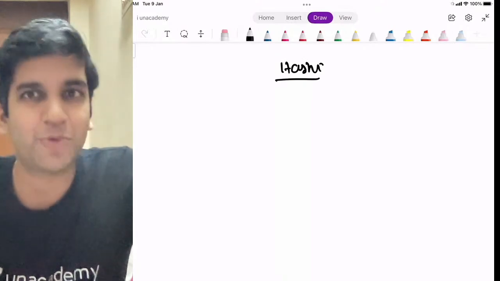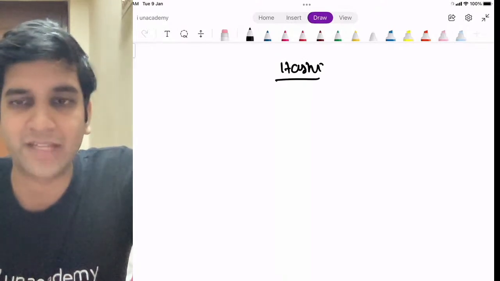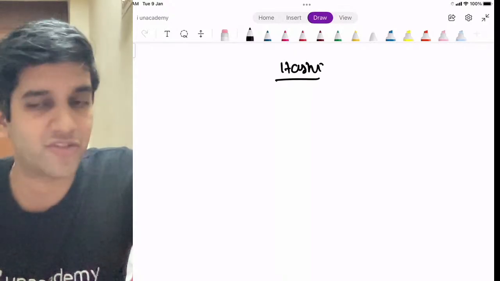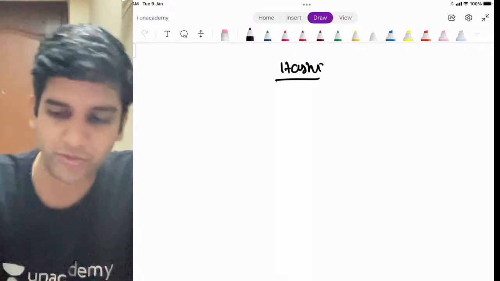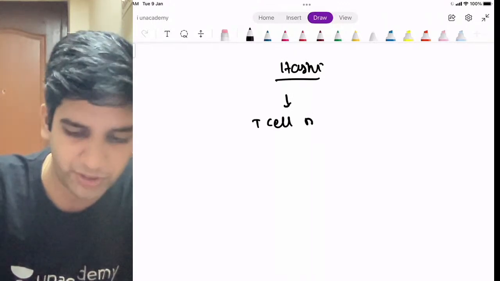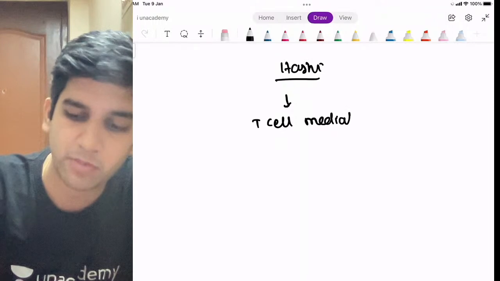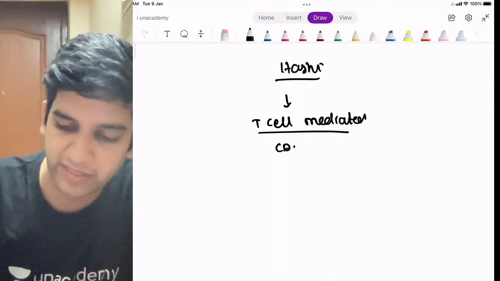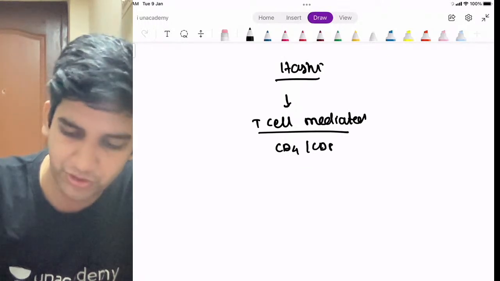You know about anti-TPO antibodies for sure. It's an effect of the destruction, right? It's not the cause of destruction, right? So what happens in Hashimoto's is primary T cell mediated destruction. It's not a problem of the B lymphocytes. It's T cell mediated, right? So it's primarily CD4 and CD8 mediated destruction.